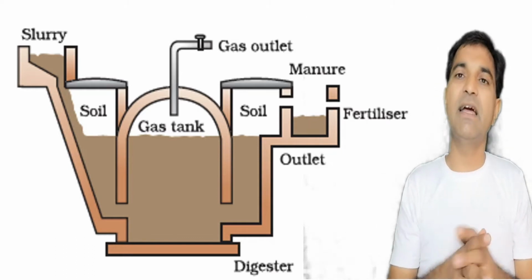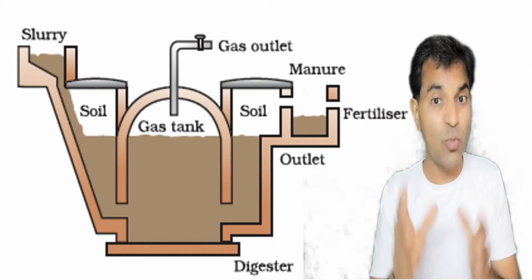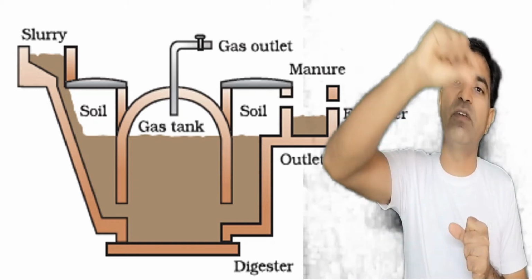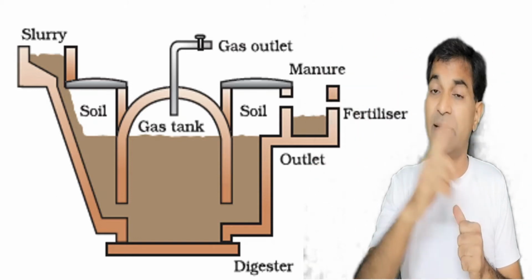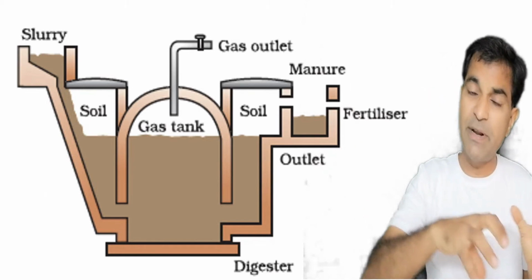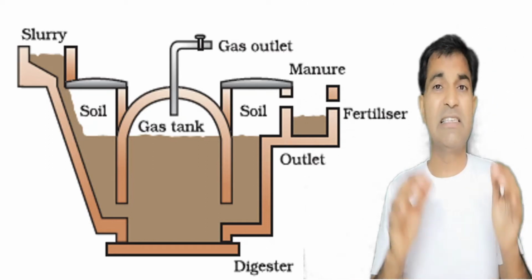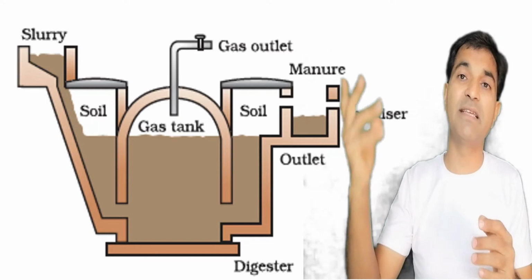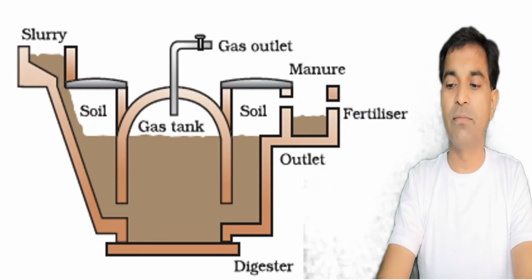This digestive tank where anaerobic reaction in absence of oxygen will take place, and after decomposition a gas will be generated known as biogas, and that gas can be used for lighting and heating purpose or cooking purpose. And after extracting this gas, this slurry will now convert into manure, and that manure will be utilized as a fertilizer for the production of crops, etc.